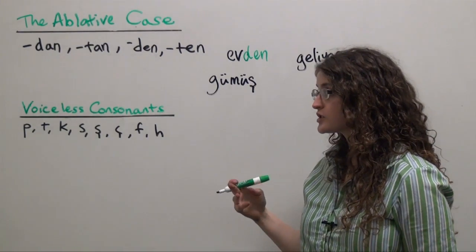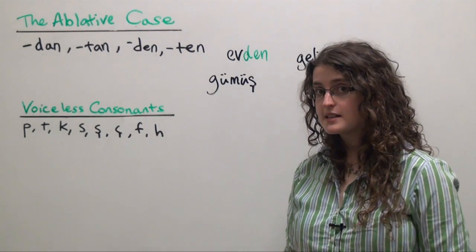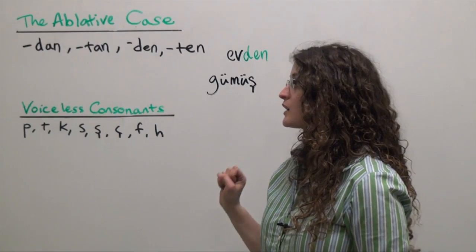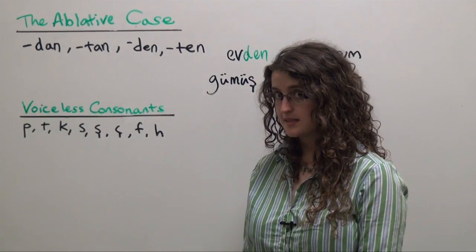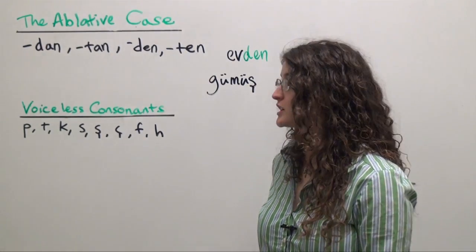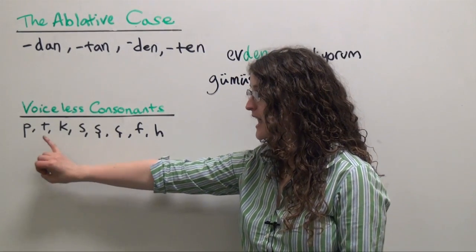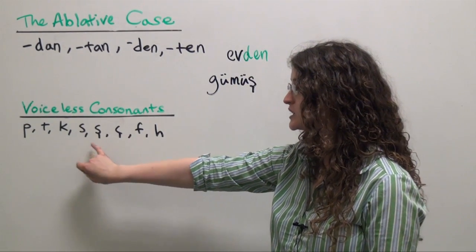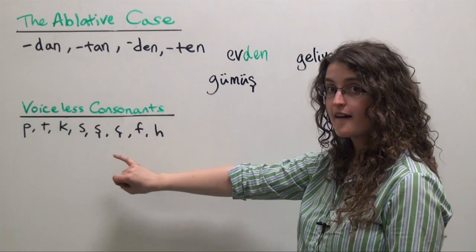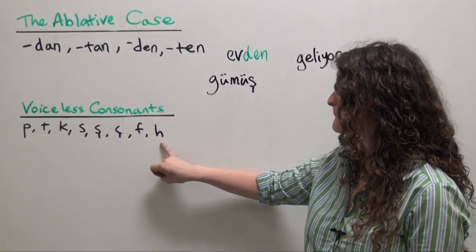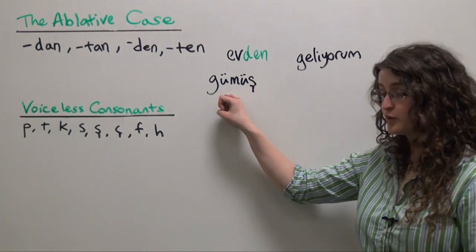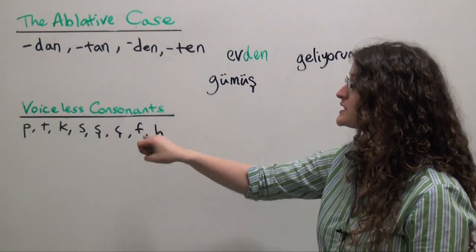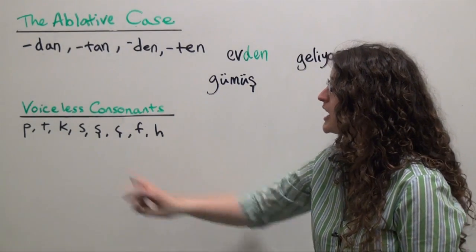Now, Turkish consonants are divided into voiced consonants and what are called voiceless consonants. Voiceless consonants in Turkish include p, t, k, s, sh, ç, f, and h. Notice that the word gümüş, silver, ends in one of these voiceless consonants, sh.